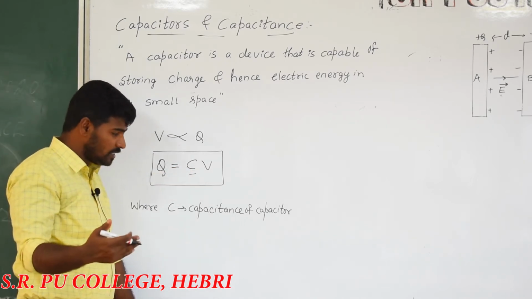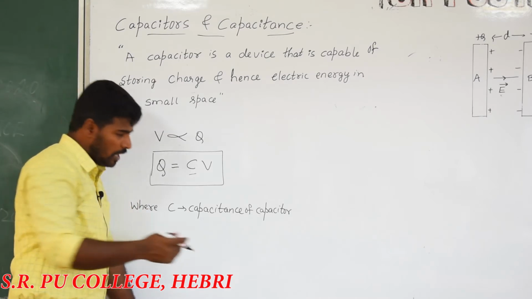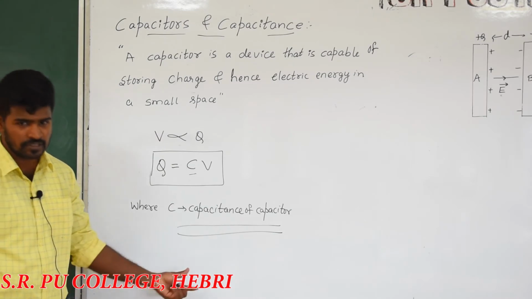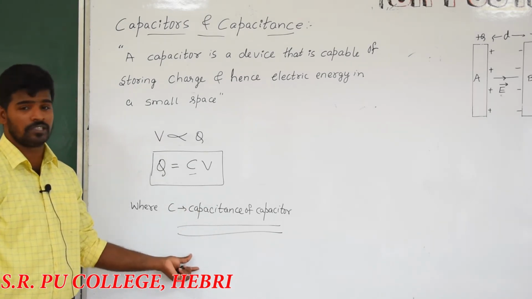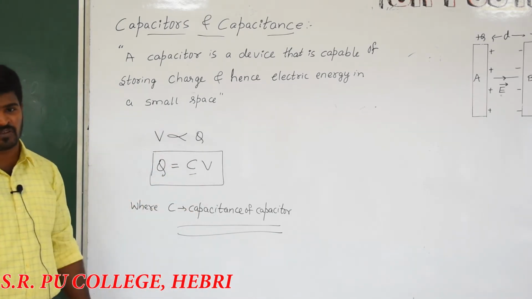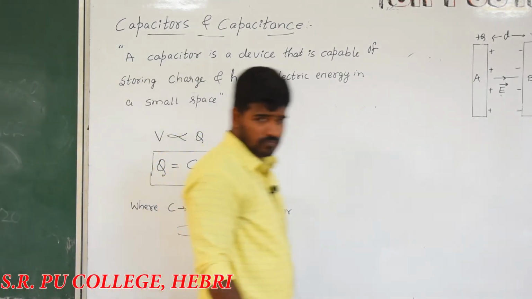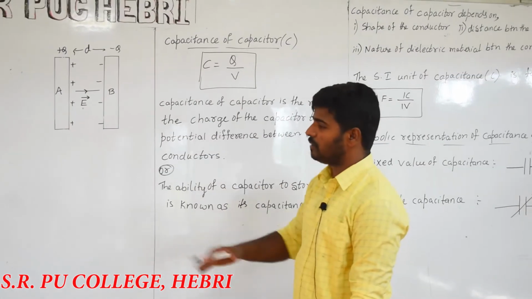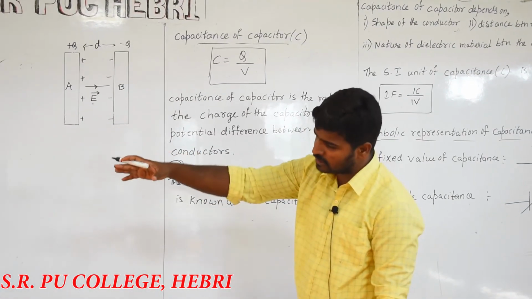C is known as the constant of proportionality, which is also called the capacitance of the capacitor. What is this known as, the capacitance of a capacitor? What is the meaning of capacitance of capacitors? Now, the next concept, capacitance of capacitors, in continuation.